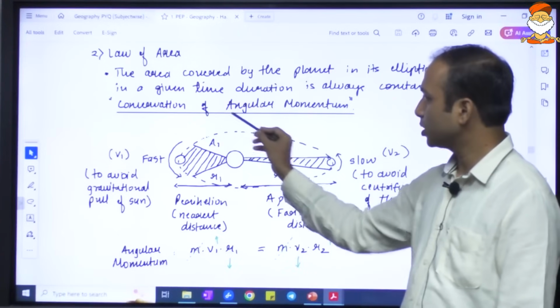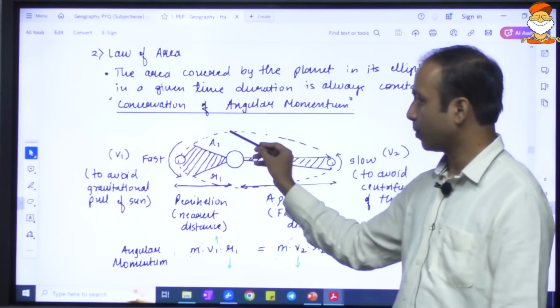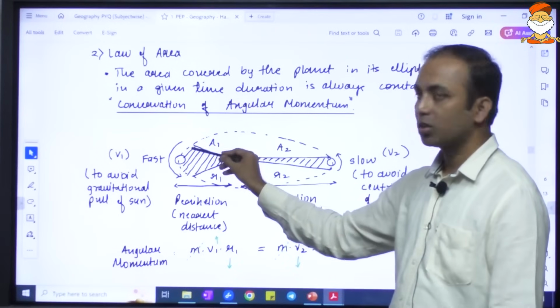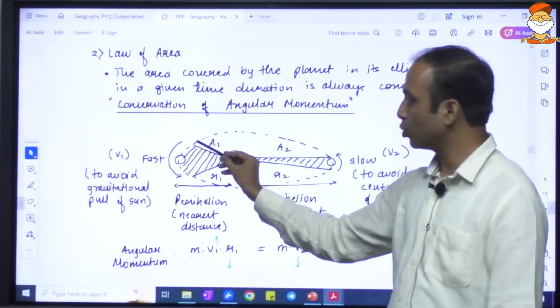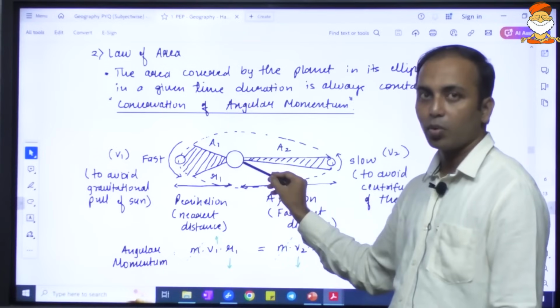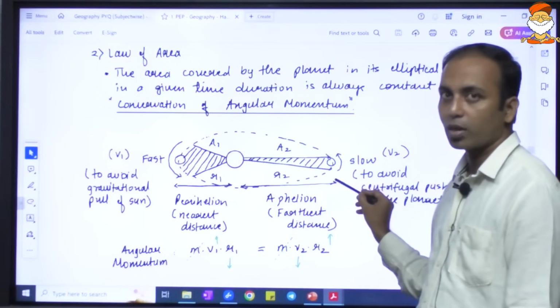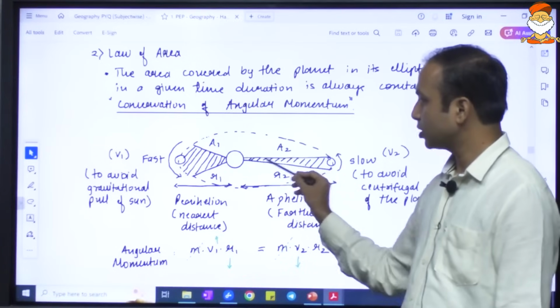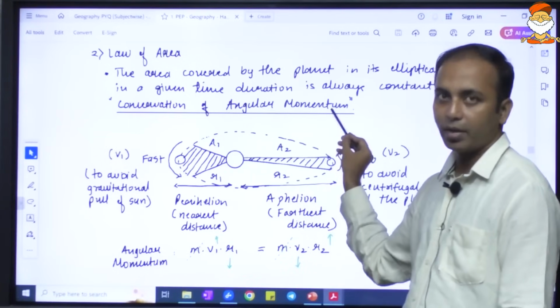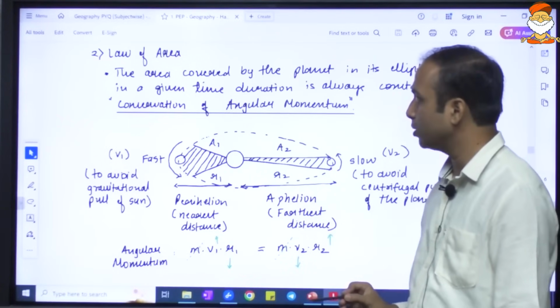It is because of the law of conservation of angular momentum. Here it moves relatively faster, to avoid being pulled by the sun. There, the speed of the revolution is relatively slowed down. Because of this, they are able to maintain the momentum.